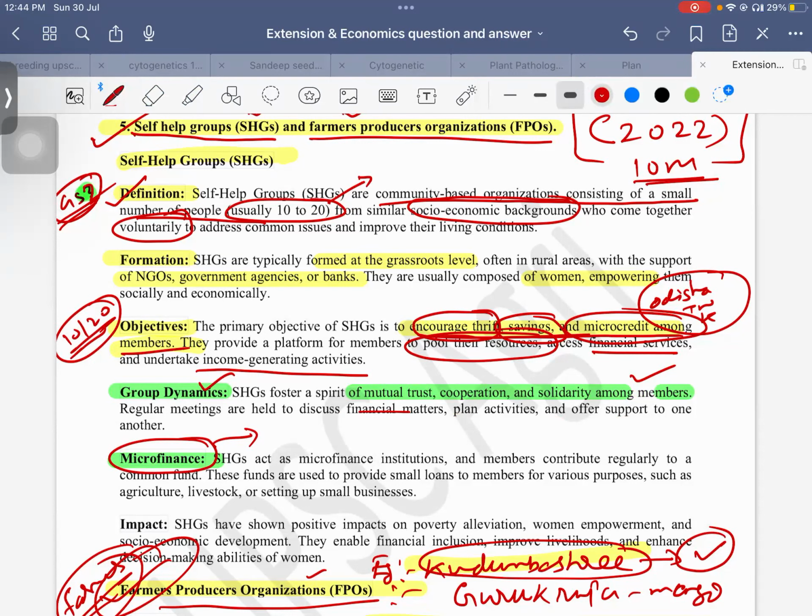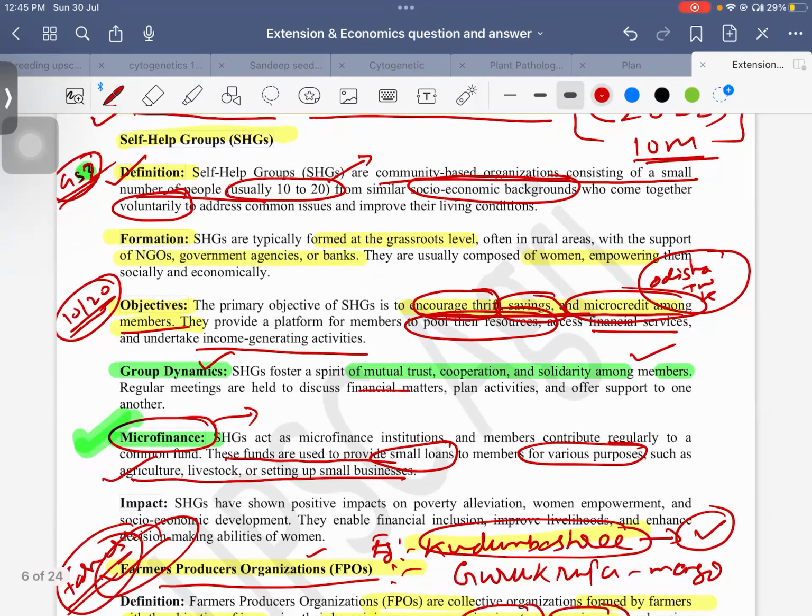So what happens, if they provide this microfinance, it will help them. They can establish some small organizations. These funds are used to provide small loans to members for various purposes, such as agriculture, livestock, or setting up small businesses at their home yard.